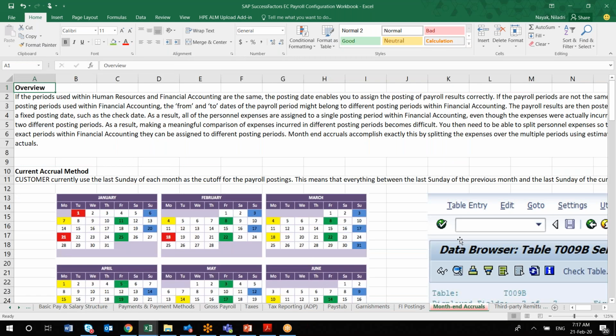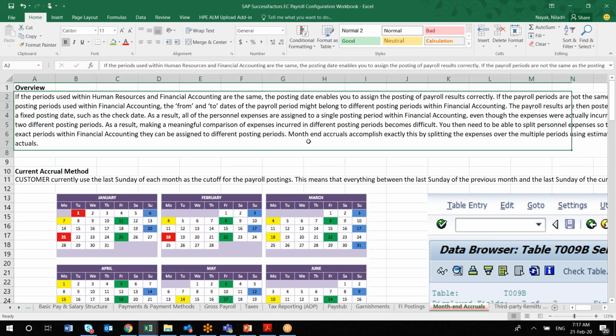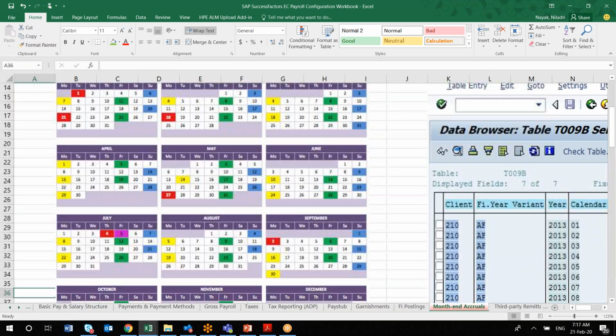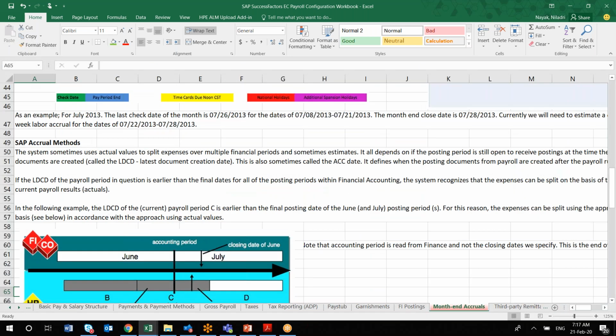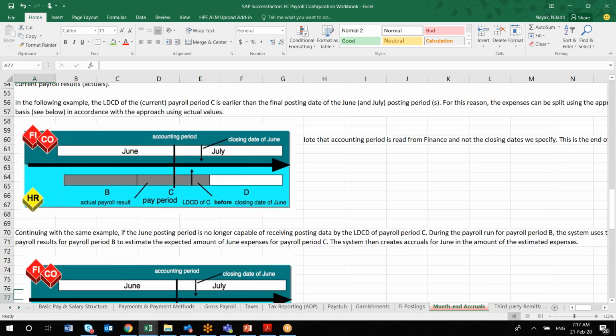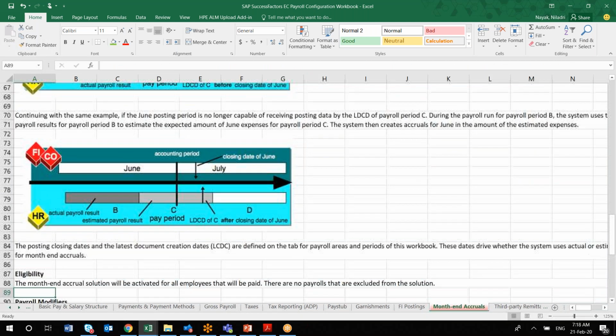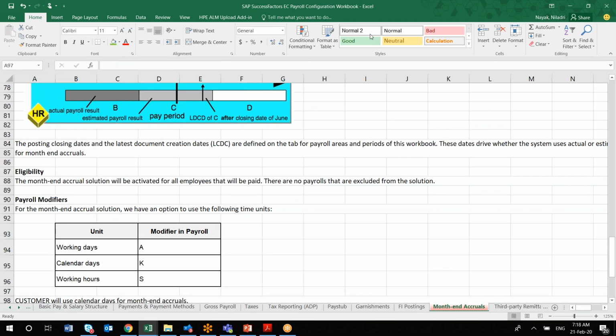So the next one is the month-end accrual. Suppose that's how the accrual scenarios happen in your on-premise system, so that information will be captured in this workbook. This is again a very common scenario they have mentioned. Whether it depends upon your calendar days or working days, that is how the month-end accrual will be happening.